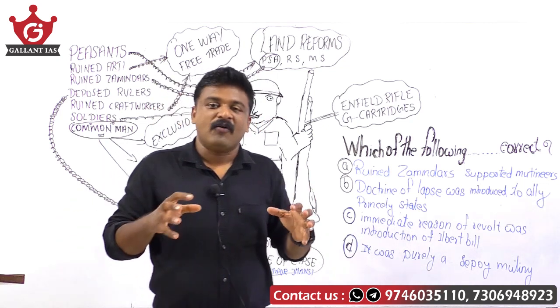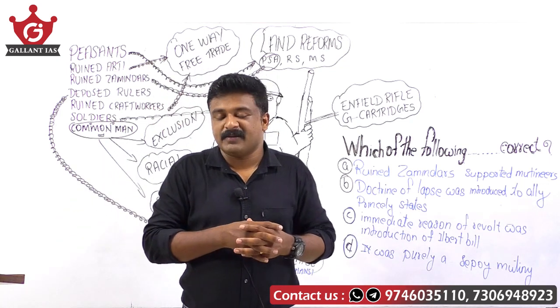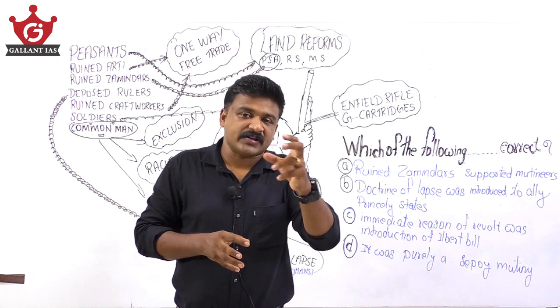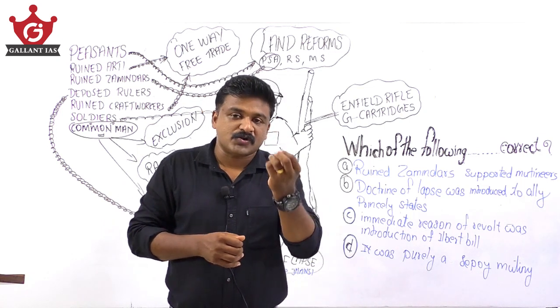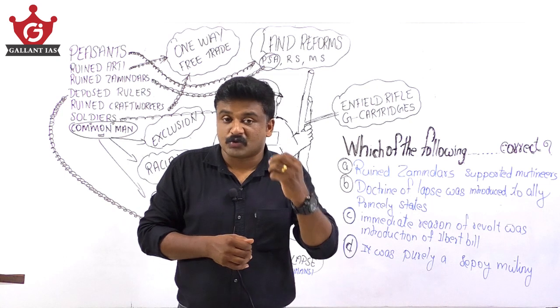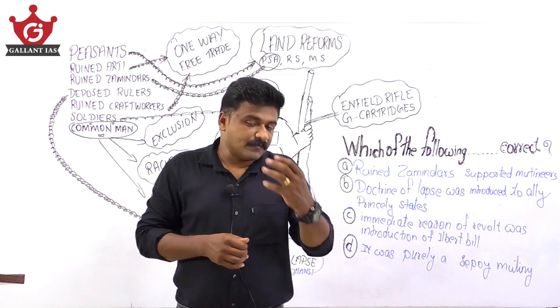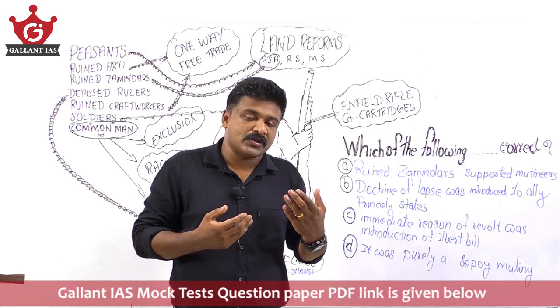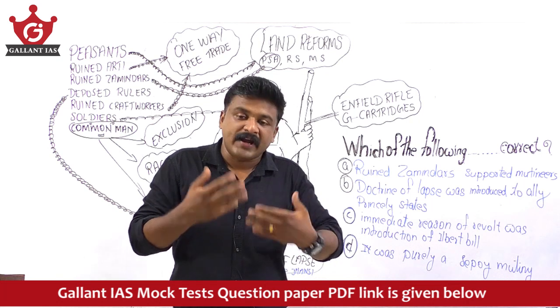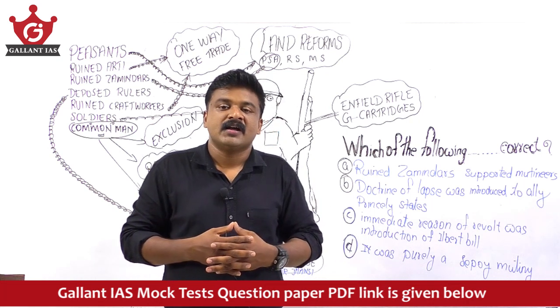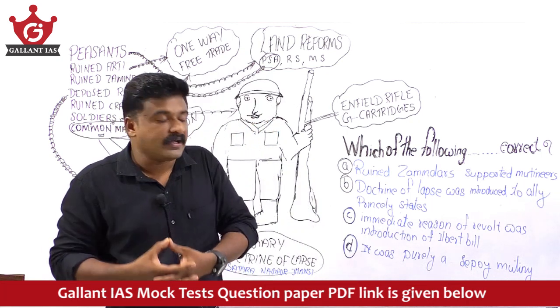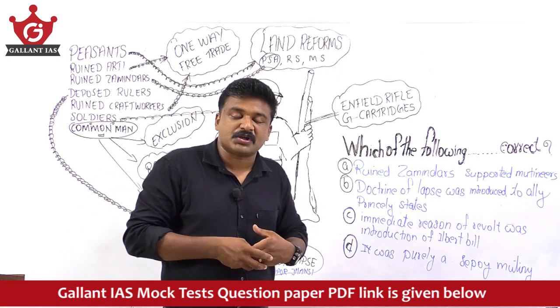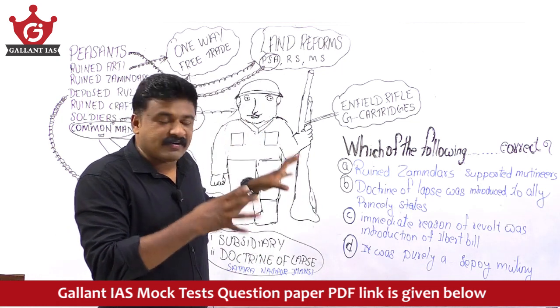So always use the elimination strategy. You can apply the elimination strategy sometimes. Extreme keywords or extreme clauses and phrases will help you eliminate answer choices. Sometimes contradictory choices or more than two similar choices help you eliminate options. Apply the elimination strategy, and you can reach the right answer.